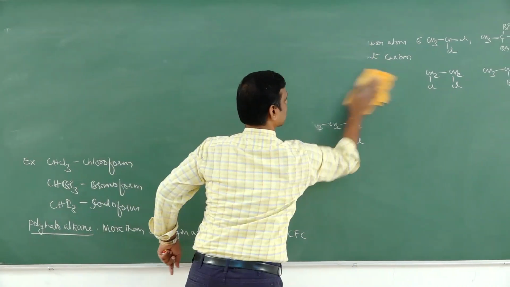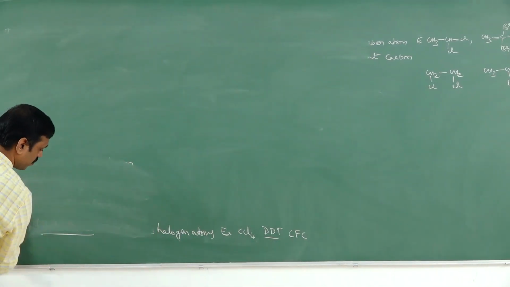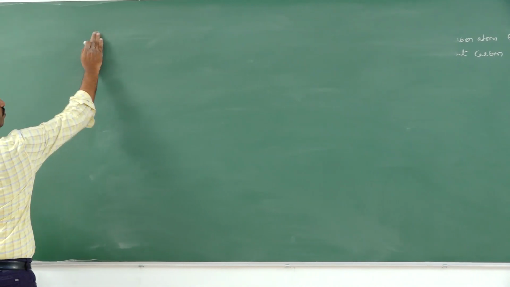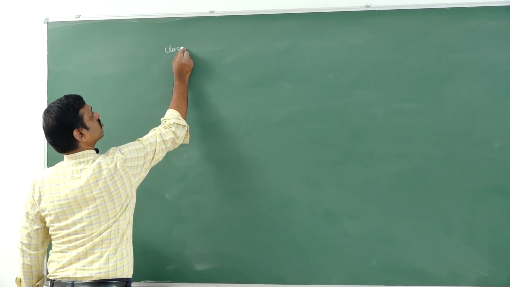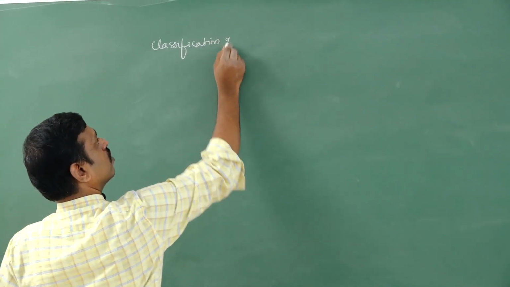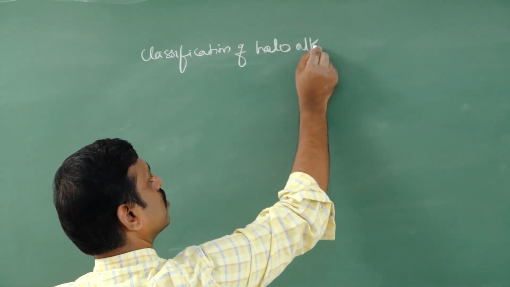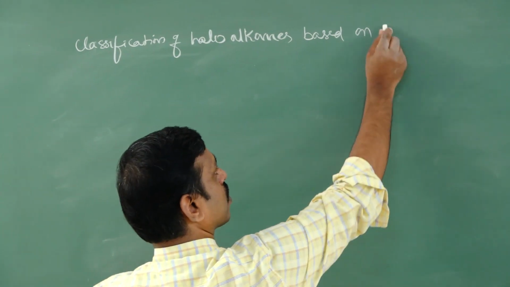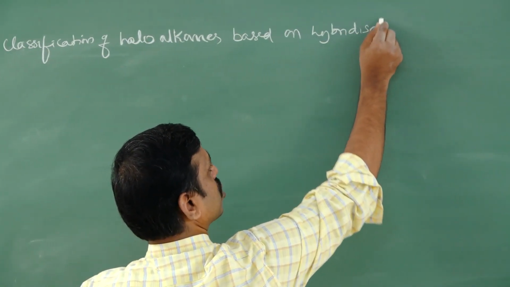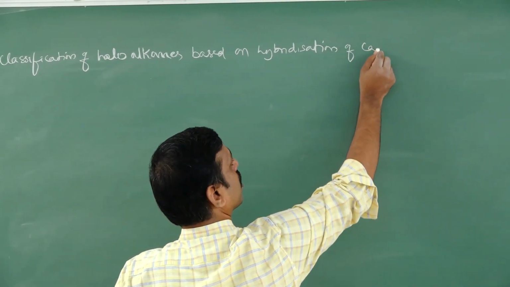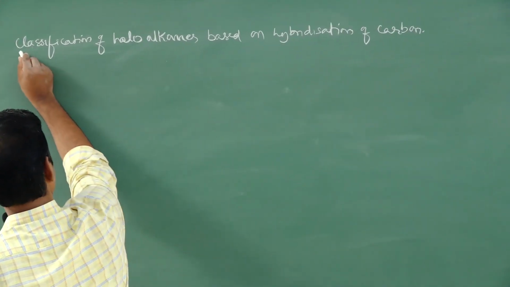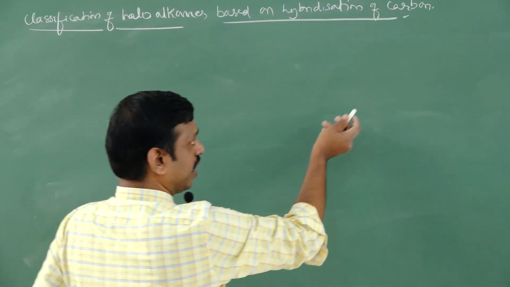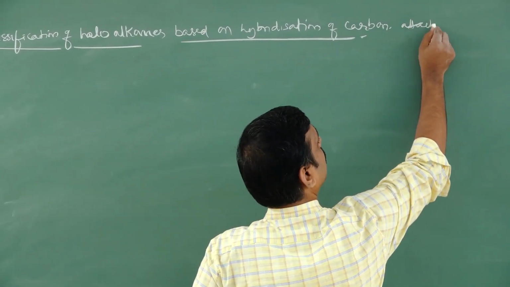Let us see the classification of haloalkanes based on hybridization of the carbon attached to halogen.